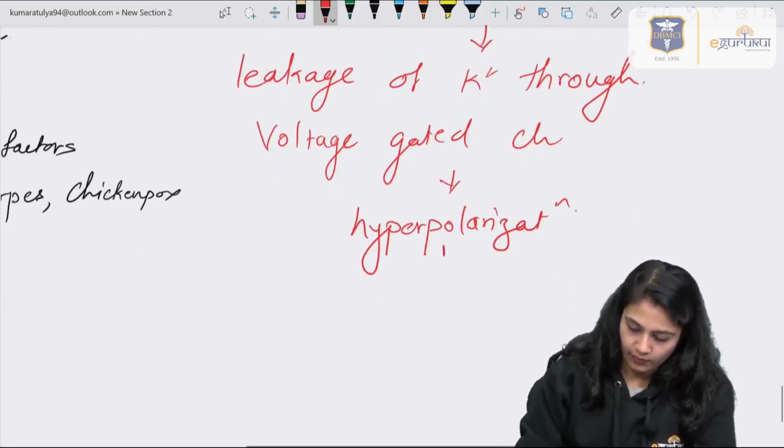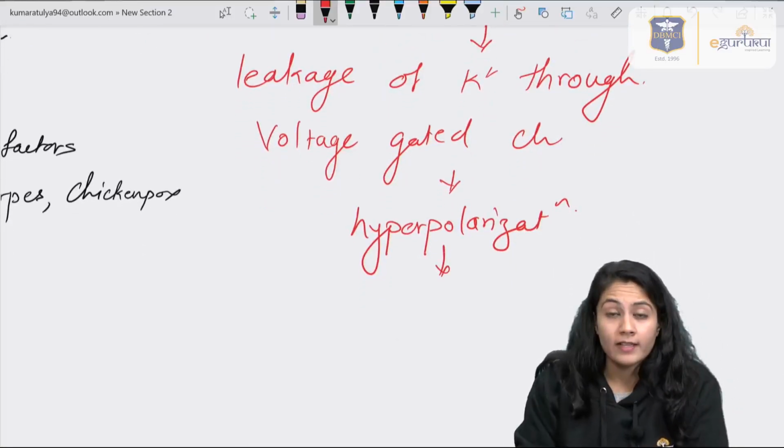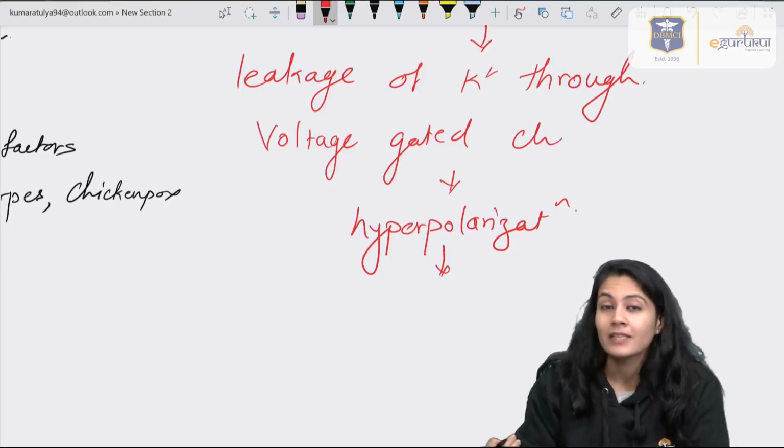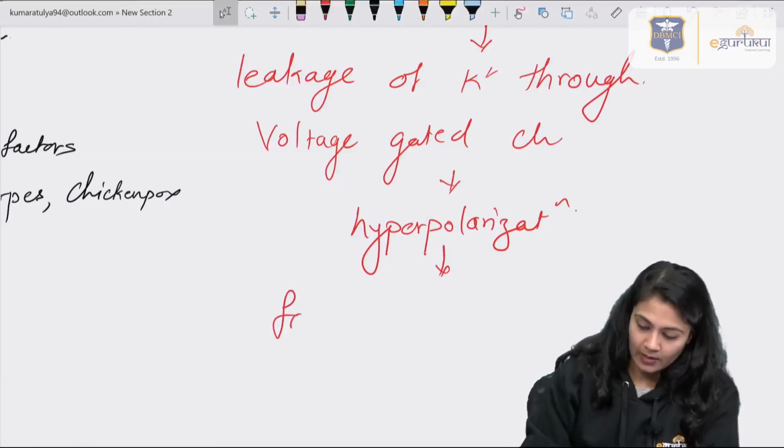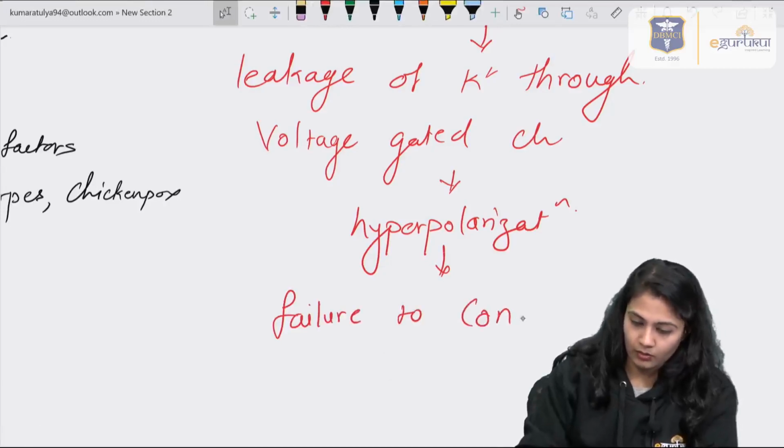And if there is a hyperpolarization, the action potential is produced because of depolarization. If the cell remains in the hyperpolarization state, it is difficult to produce the depolarization, and hence there is a failure to conduction of AP.